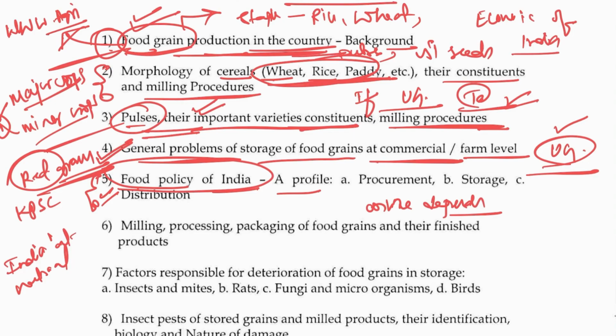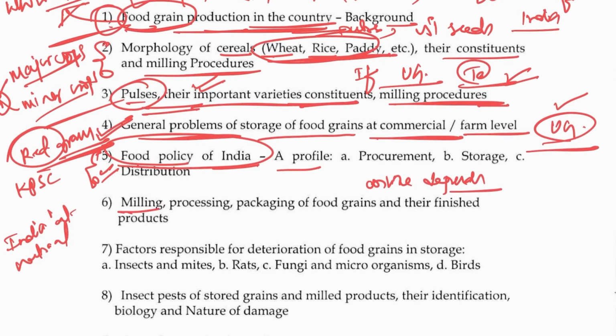Milling, processing, packaging of food grains and their finished products. Again, the Tamil Nadu notes are sufficient, and you can download them from the website. Otherwise we will be sending these links through our Telegram channel, where you can access them.